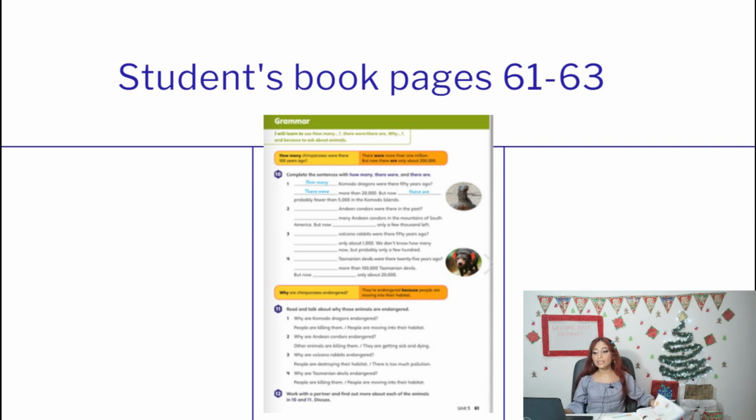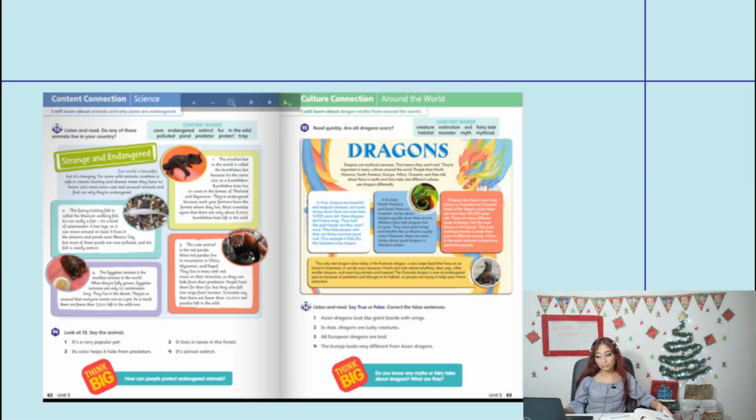Now I'm going to go to the next page because we need to hurry up. And this is activity 13. Listen and read, do any of these animals live in your country? And here we have the content words. If you need to know these so you can understand the reading, you can find them on the internet or use your dictionary.